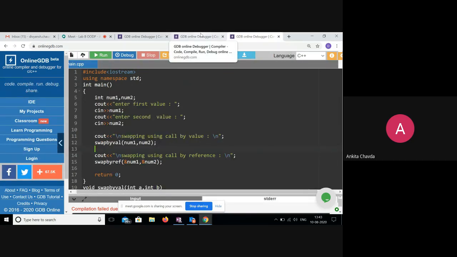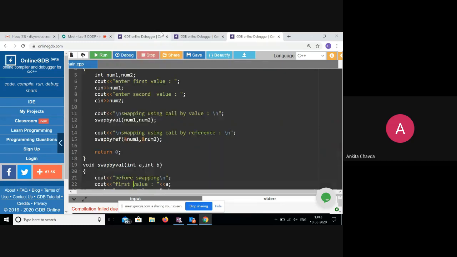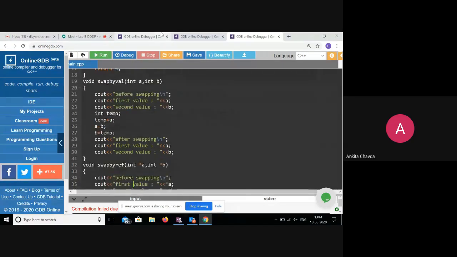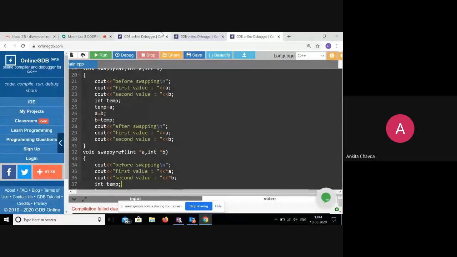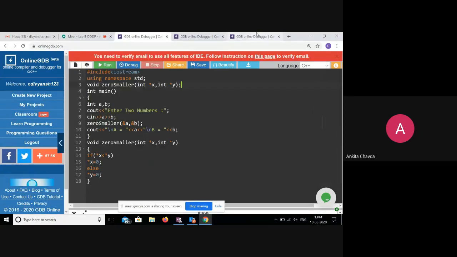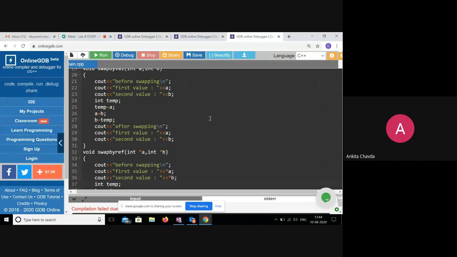And here in the swapping program, just go down, swap by value, reference. Again there you have used the same thing. On the net this is available, the typical C language method is available on net. So I prefer that you don't use it.